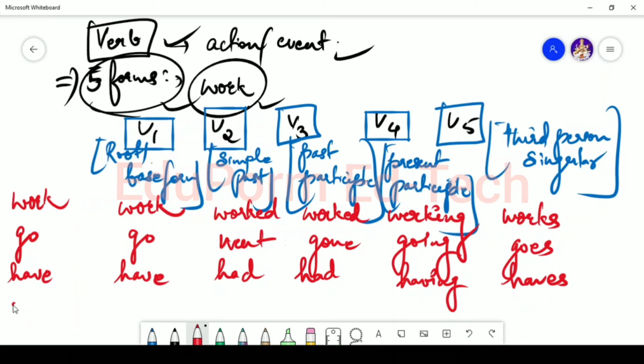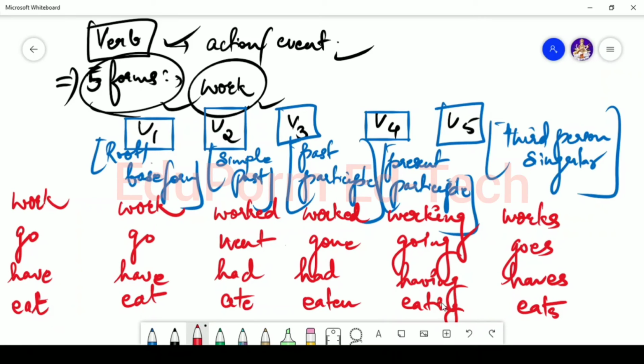Then again let's say for example eat. So eat is the V1 form, V2 is ate, V3 is eaten, V4 is eating, and V5 is eats. So these are the different 5 forms of verbs, and this is important to remember.